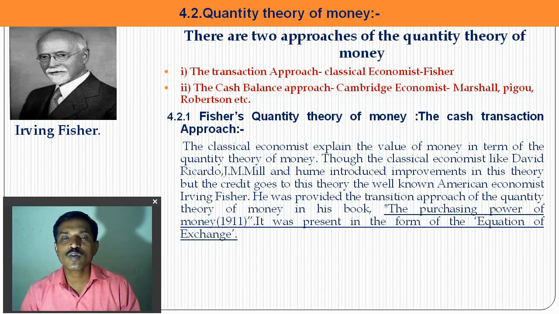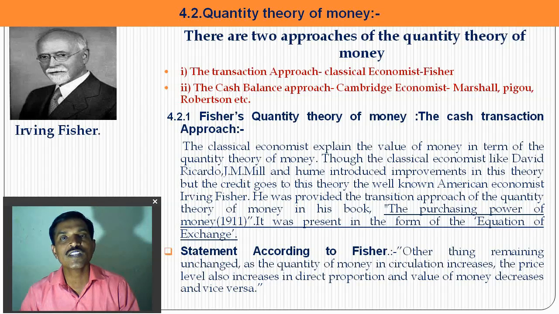Through the classical economists like David Ricardo and J. S. Mill, improvements were introduced in this theory, but credit for its development goes to the American economist Irving Fisher. He provided the transaction approach to the quantity theory of money and explained his theory in the book The Purchasing Power of Money in 1911. It was presented in the form of the equation of exchange.